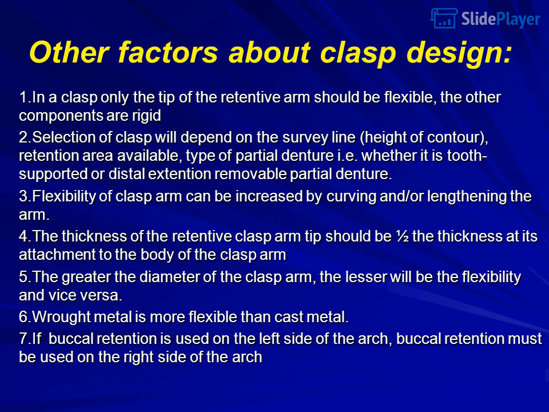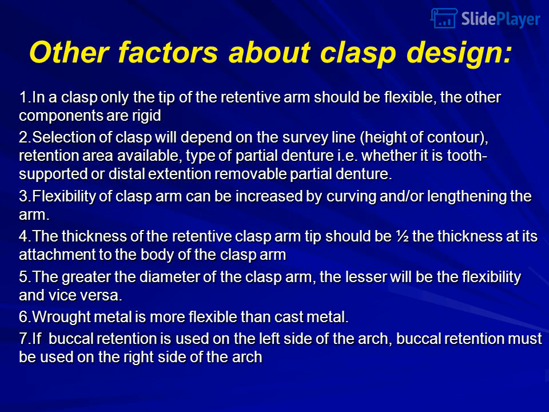Other factors about clasp design. 1. In a clasp, only the tip of the retentive arm should be flexible, the other components are rigid. 2. Selection of clasp will depend on the survey line, height of contour, retention area available, type of partial denture, i.e. whether it is tooth-supported or distal extension removable partial denture. 3. Flexibility of clasp arm can be increased by curving and or lengthening the arm. 4. The thickness of the retentive clasp arm tip should be half the thickness at its attachment to the body of the clasp arm.